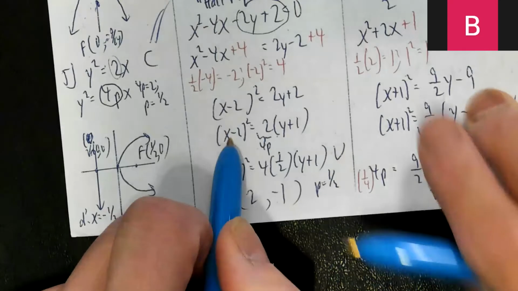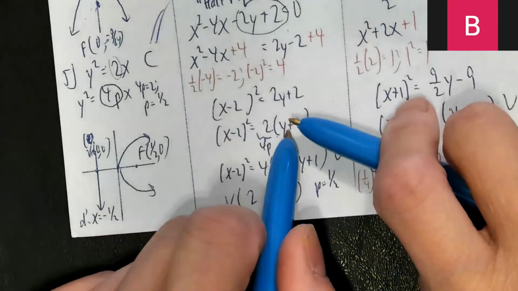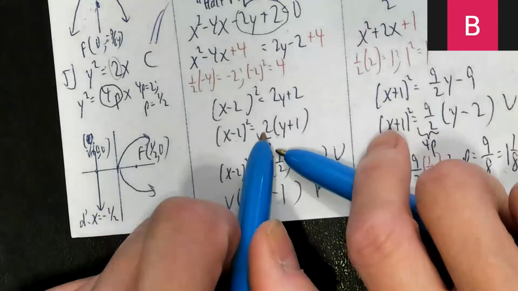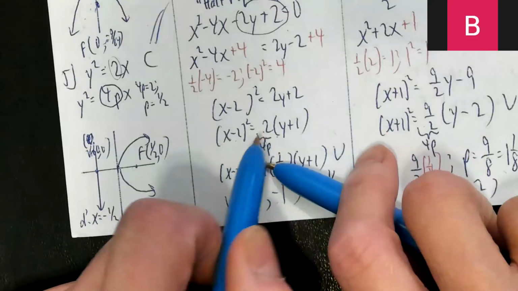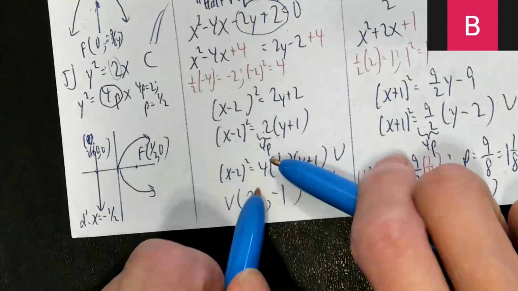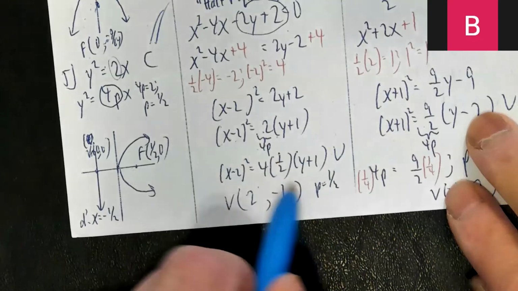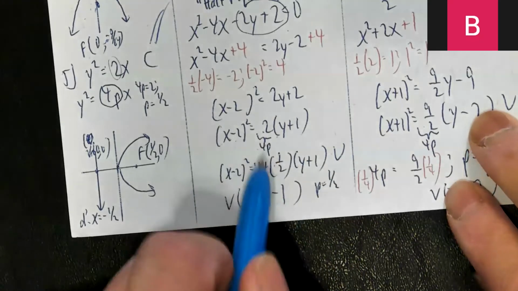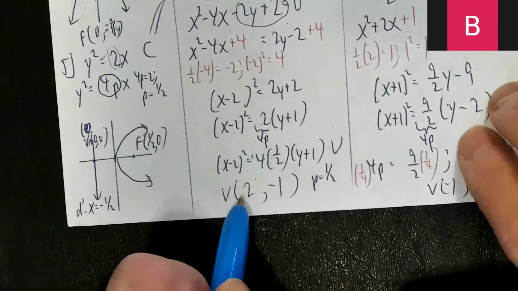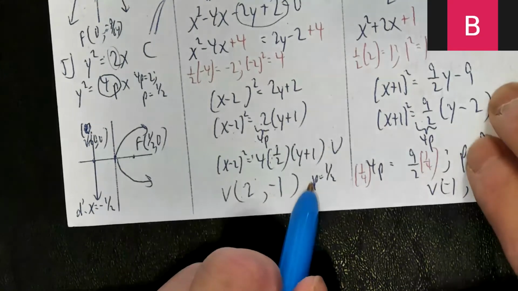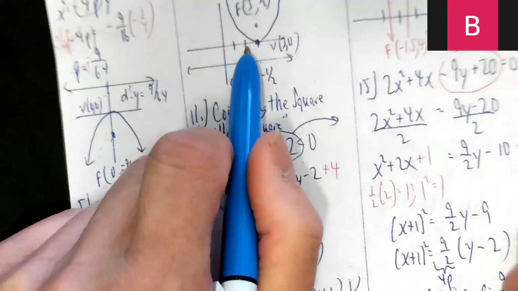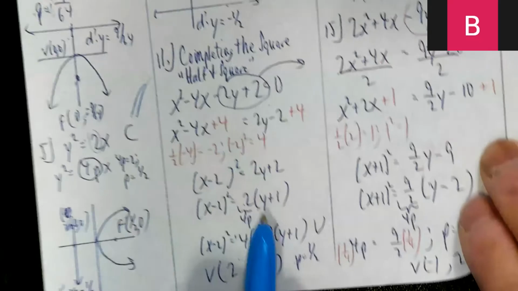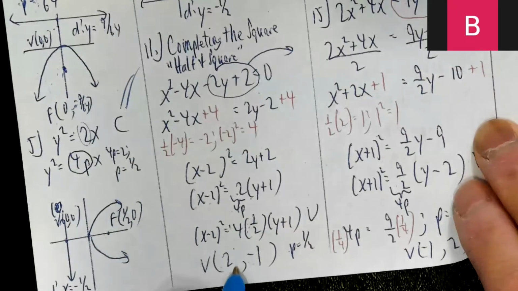Okay, so my base form is x squared equals 4py, except for the translation. So again, the 2 represents 4p. If 4p is 2, once again, p is a half. 4 times a half is 2. So the vertex is 2, -1, and the p is a half. So it's basically the exact same picture as this, same p-value, except my vertex is 2, -1.